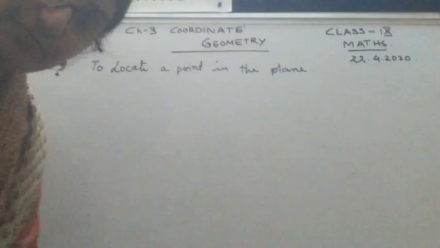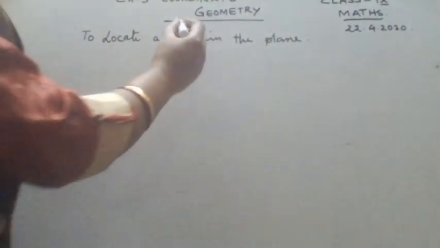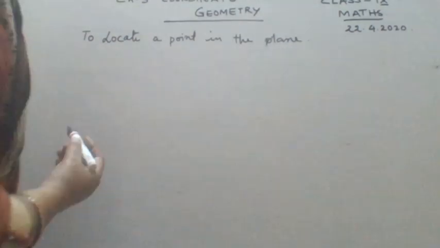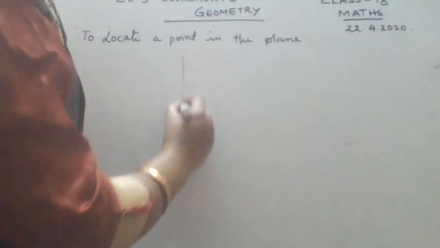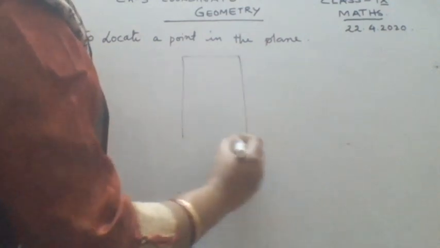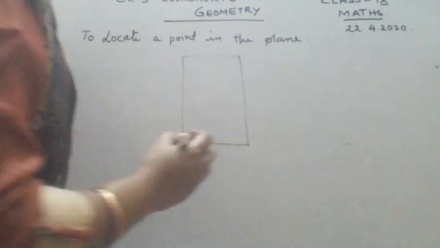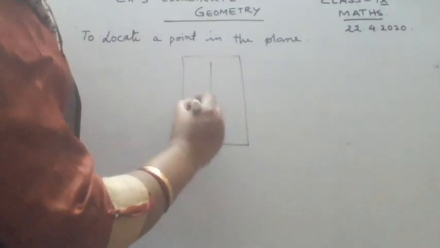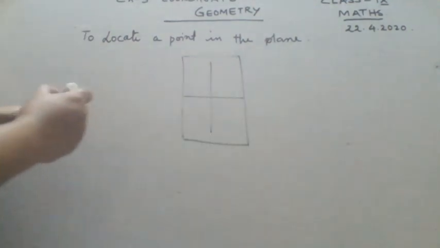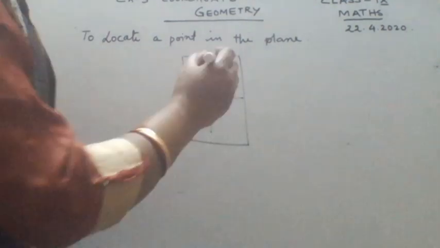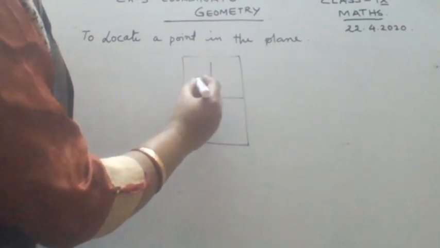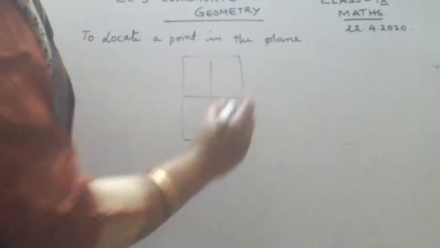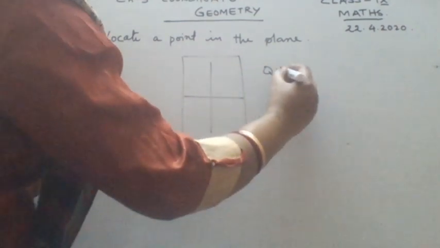Okay, so today's class we have done coordinate geometry. This topic is coordinate geometry. To locate a point in the plane, whenever you take a piece of paper and draw two perpendicular axes like this, you divide your piece of paper into 4 parts. 1, 2, 3, 4. Each part is said to be a quadrant.